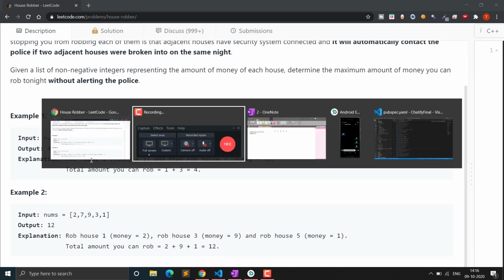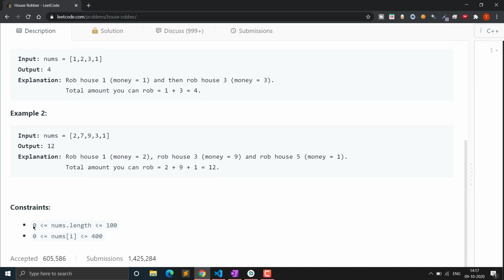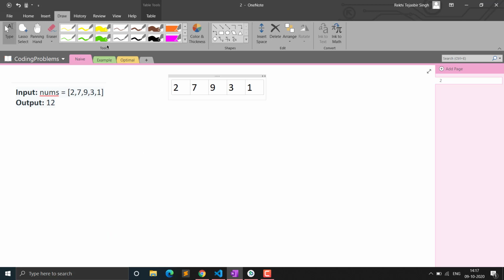So let's see how we can solve this problem. You can see that the constraints are from 0 to 100 for the length, and for the elements from 0 to 400. So it is not a large constraint. Now in this second example given over here, we have to rob the houses to maximize the profit, but we cannot rob the adjacent houses.